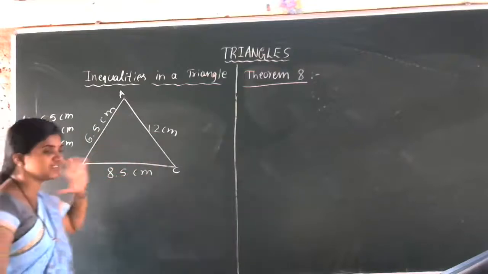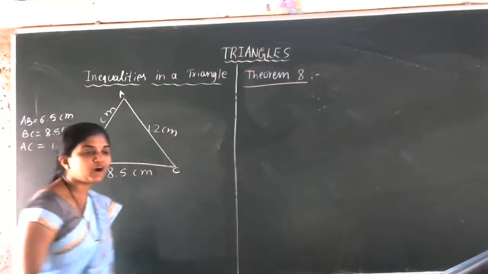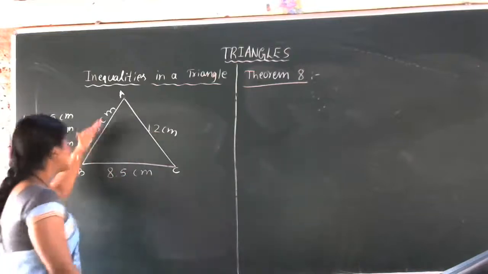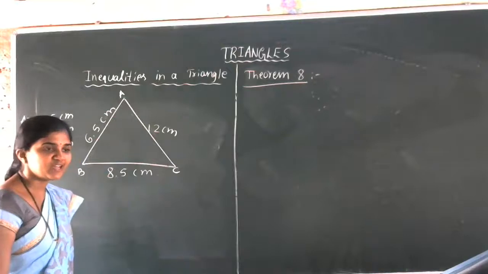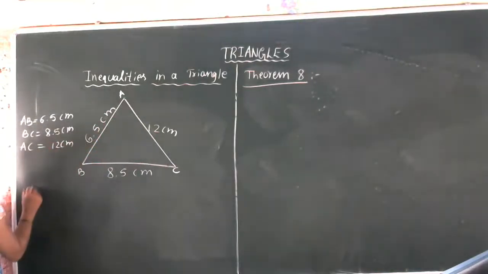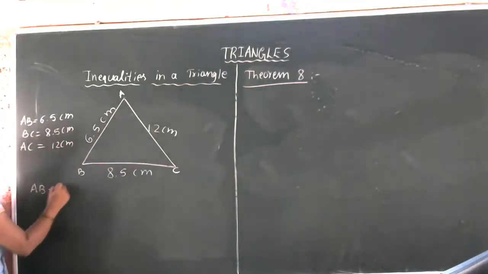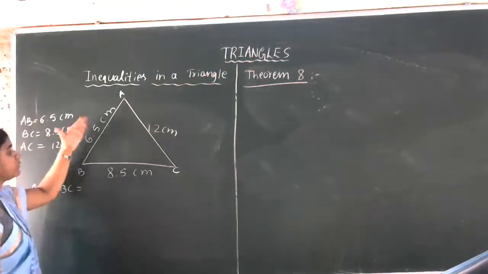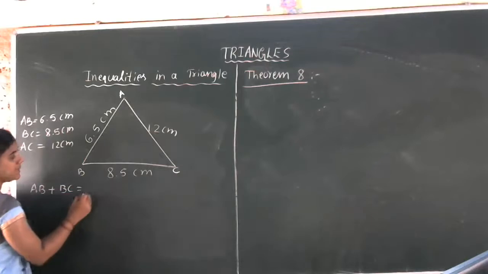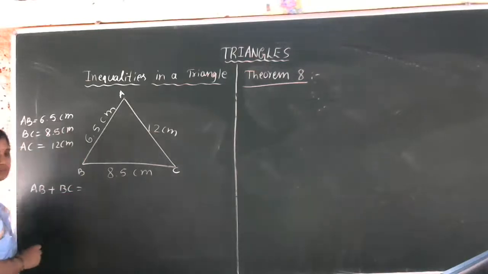Now we are discussing some different topic. Now what we have to do is add the two sides of the triangle. Let us start from AB and BC. First add AB plus BC. What is the result you will get? We have to add these two sides first. AB plus BC. What will you get?